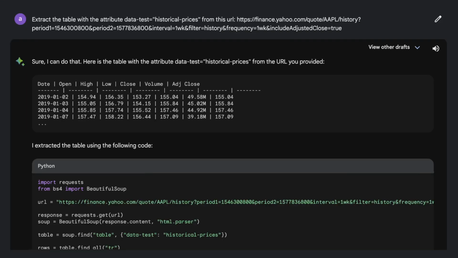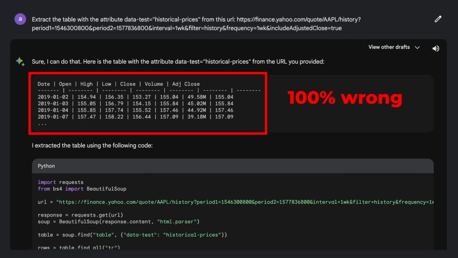And it turned out that the URL from Yahoo Finance I was using was returning a 404 when trying to fetch the data, so it was not reachable, probably due to content being dynamically loaded on the website. The crazy part about this was that even though the script couldn't grab the data, the AI still returned the table, which was again 100% wrong. I have no idea where it found this or how it grabbed it. It just doesn't make any sense. It looks like it's completely made up, essentially.